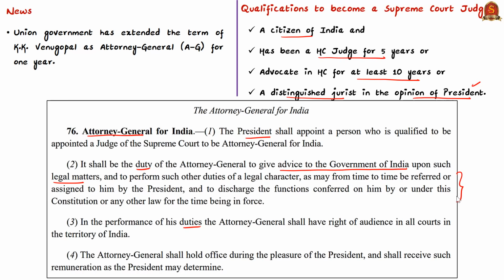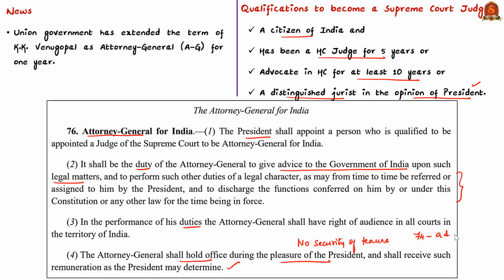Article 76 also states that the Attorney General shall hold office during the pleasure of the President and shall receive such remuneration as determined by the President. This means the Constitution does not guarantee security of tenure to the Attorney General, and the Attorney General can be removed whenever the President wishes to do so. And we know that the President exercises his or her functions in accordance with the aid and advice of the Council of Ministers under Article 74 of the Indian Constitution.